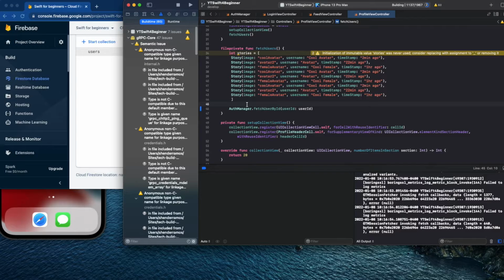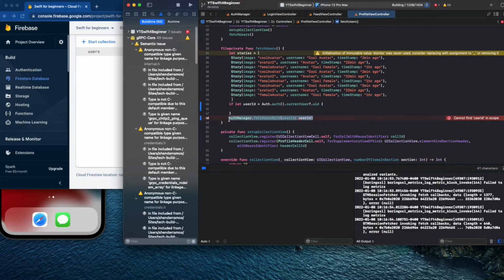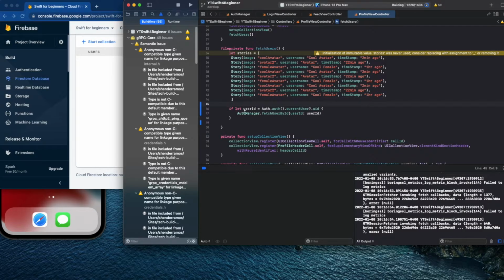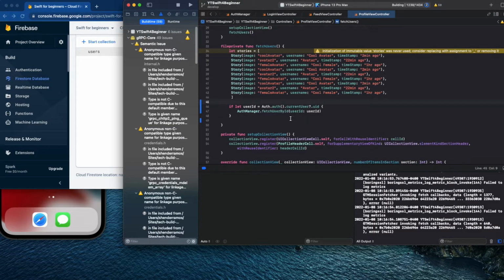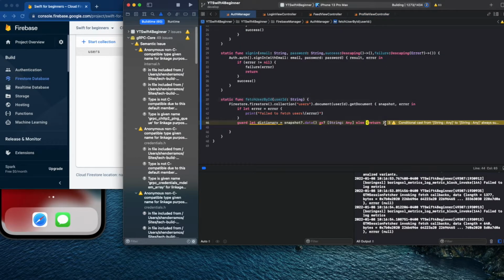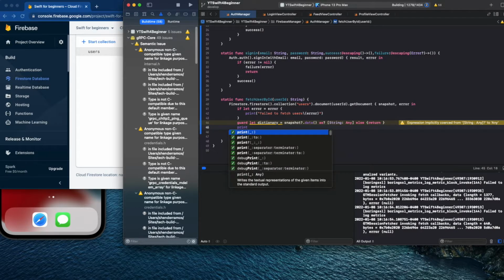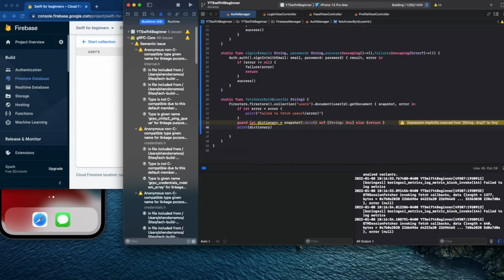And then you could be here like, okay, let's let user ID equal to this. There's another way of working with optional. You could do this, boom. A lot of times when you want to return something, you do it like this. If the user ID is not equal to nil, boom. Sorry, oh my god, I don't know what's going on. But okay, and then now let's print dictionary and see what we get.